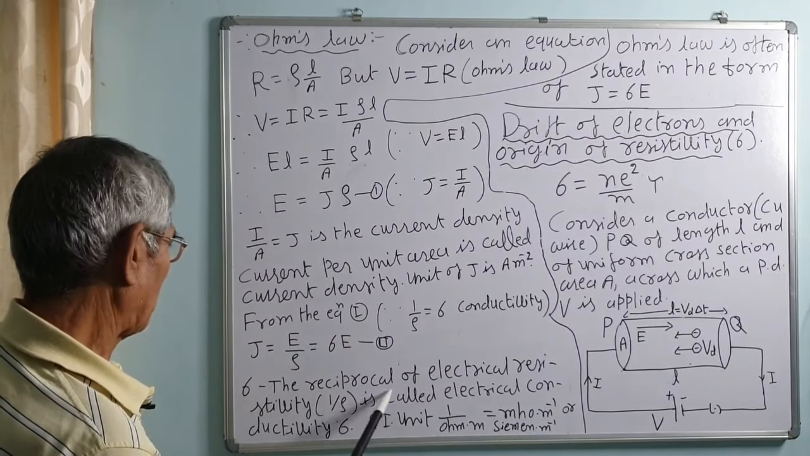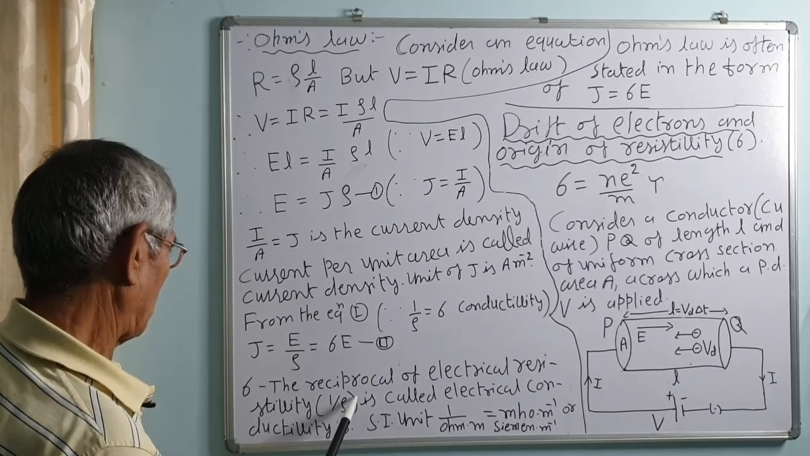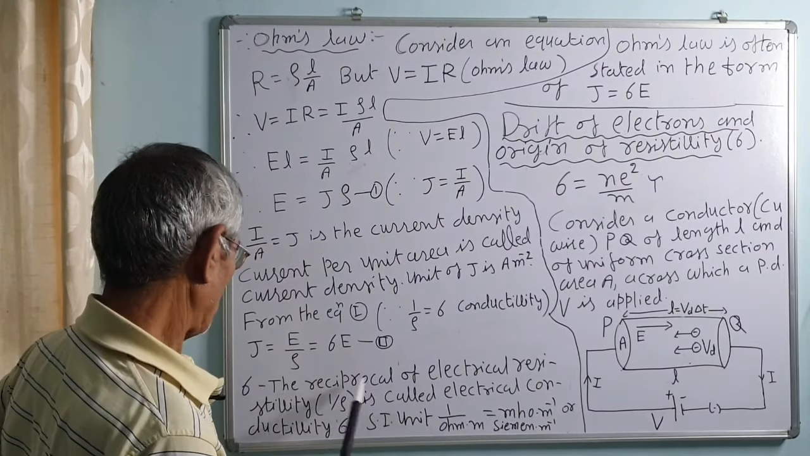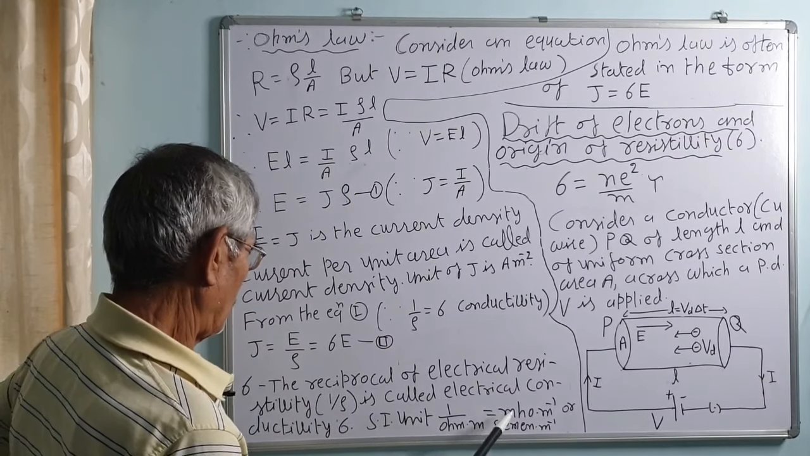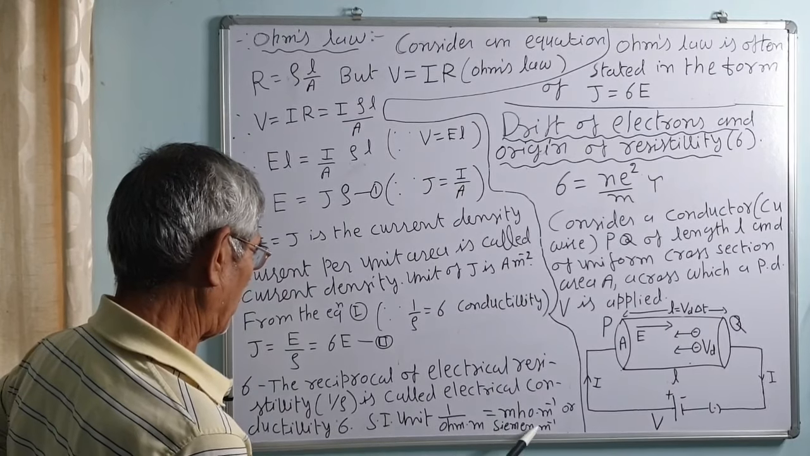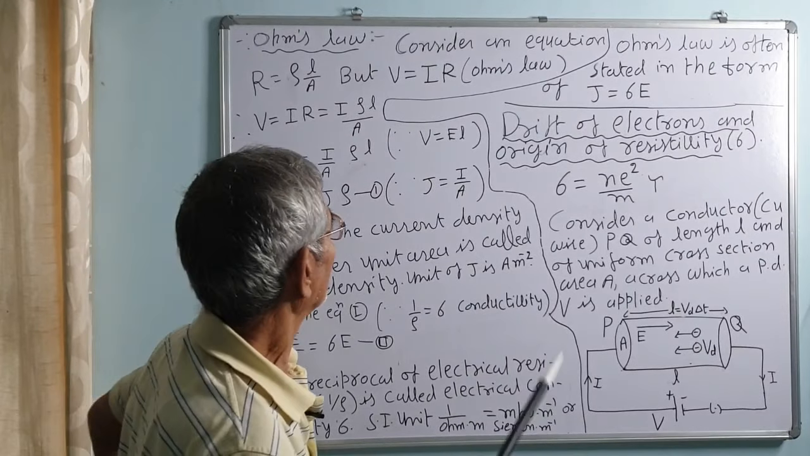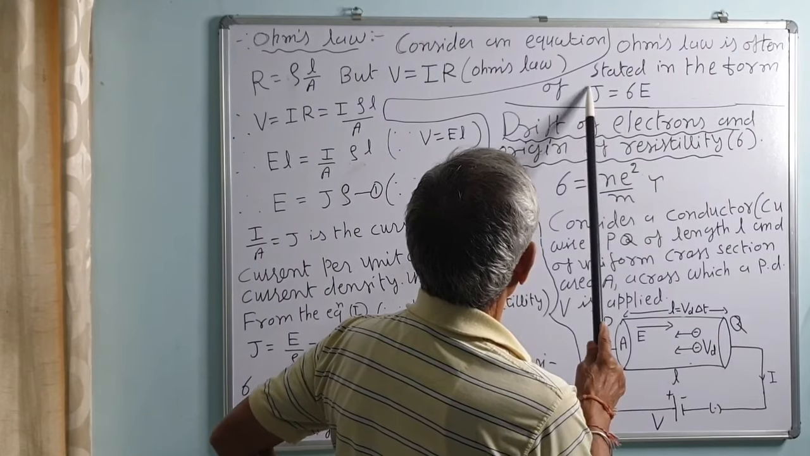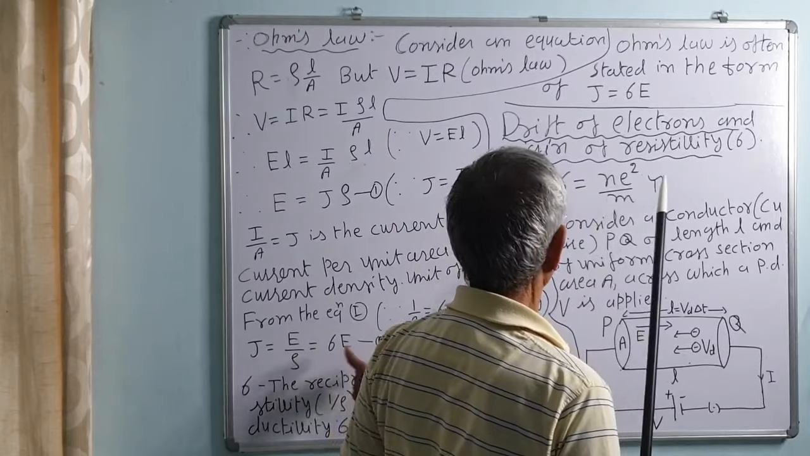The conductivity is the reciprocal of the electrical resistivity, that is 1 upon rho is called the conductivity. Correct? The SI unit of conductivity is the reciprocal of the unit of resistivity, that is 1 upon ohm into meter, called mho per meter, or also Siemens per meter. 1 upon ohm is called Siemens. Ohm's law is often stated in the form of the current density J is equal to sigma E, as we have seen in equation 2.